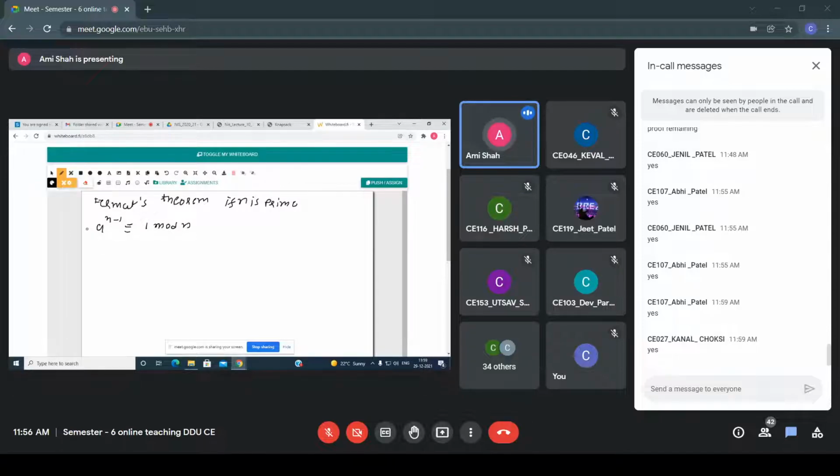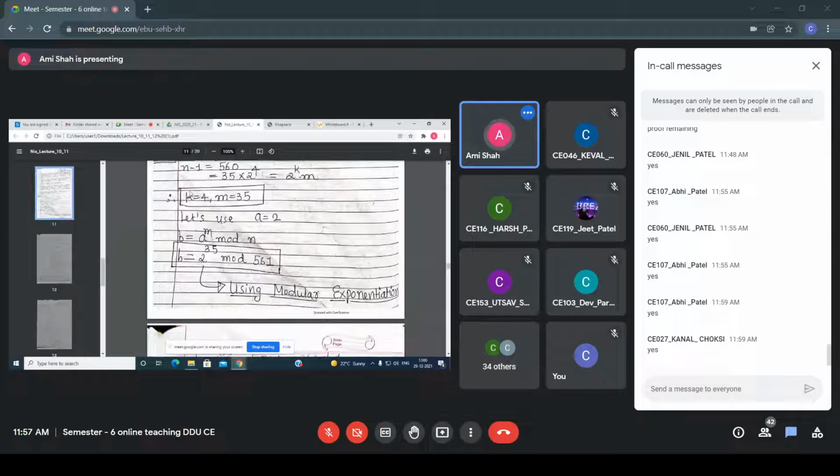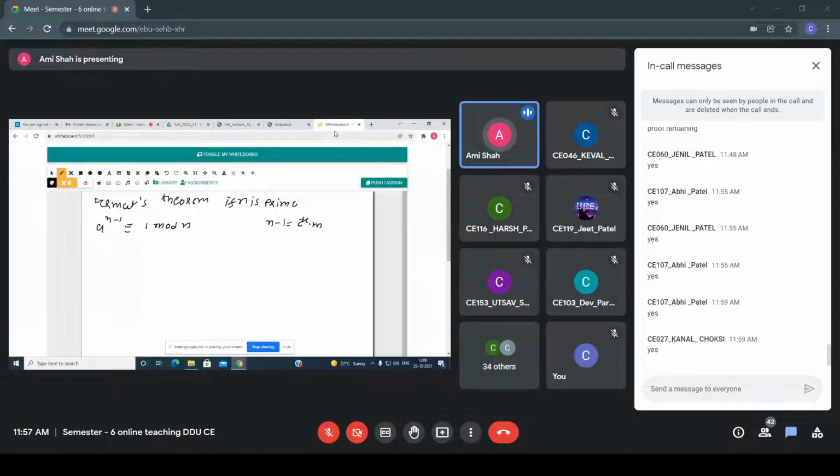Now all of you know that in this Miller-Rabin, instead of this n minus 1, I can write 2 raised to k into m. In this form, can you write? Right? Because here see, if the number is 561, I have already explained, then n minus 1 is 560, so I can write it in this form, right? So instead of a raised to n minus 1, now I can write in this way. See here. So that is a raised to 2 raised to k into m, that is congruent to 1 mod n,